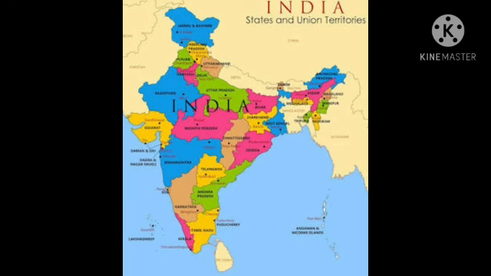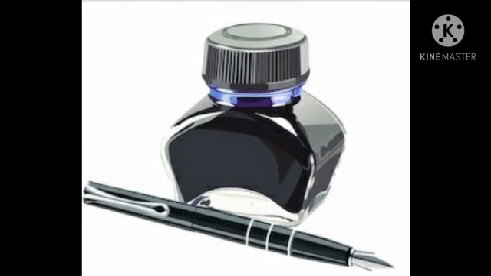See children, this is called India map. Say everyone, India map. India means this is the name of our country. Say children, what is the initial sound of India? Yes, E. Say everyone, E.